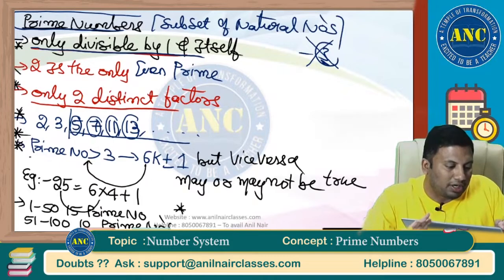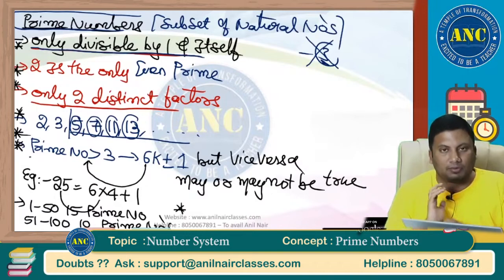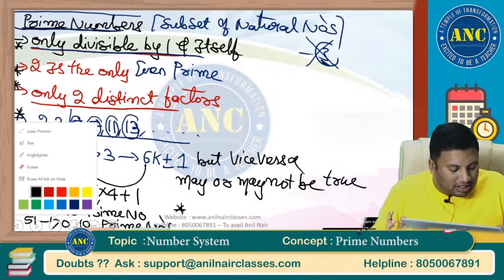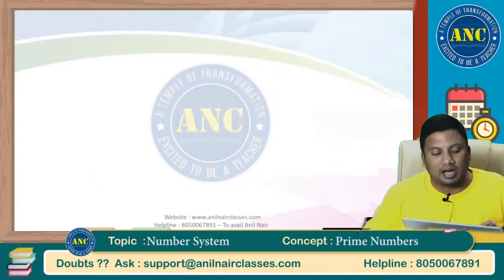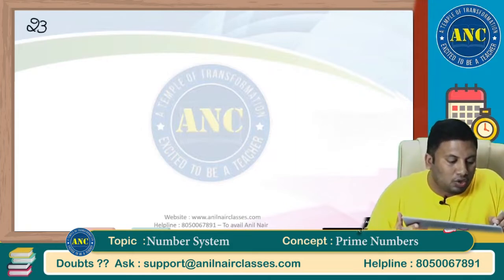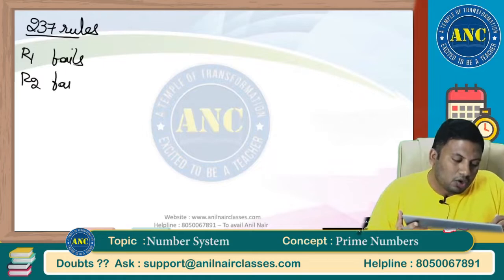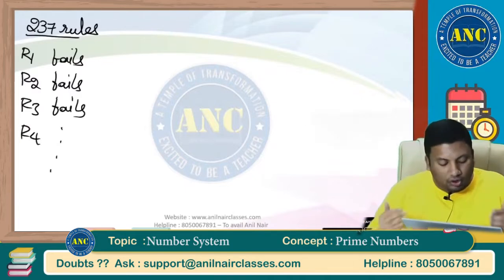all the 4 important things we will discuss through problems. Once you understand through problems, please remember, if a number is given to you and somebody asks, tell me whether this number is a prime number or a composite number, total 237 rules are there. Apply rule number 1. If it fails, go to rule number 2. If it fails, go to rule number 3. If it fails, go to rule number 4. If it fails, go to the next rule.